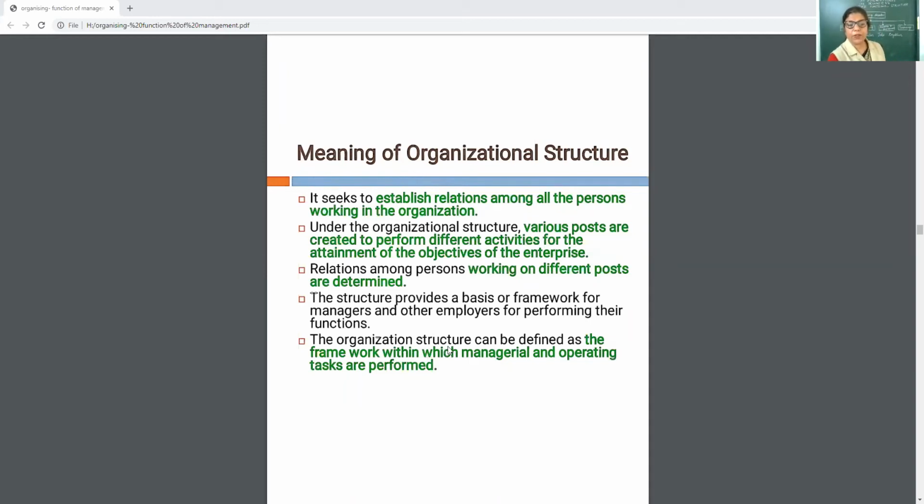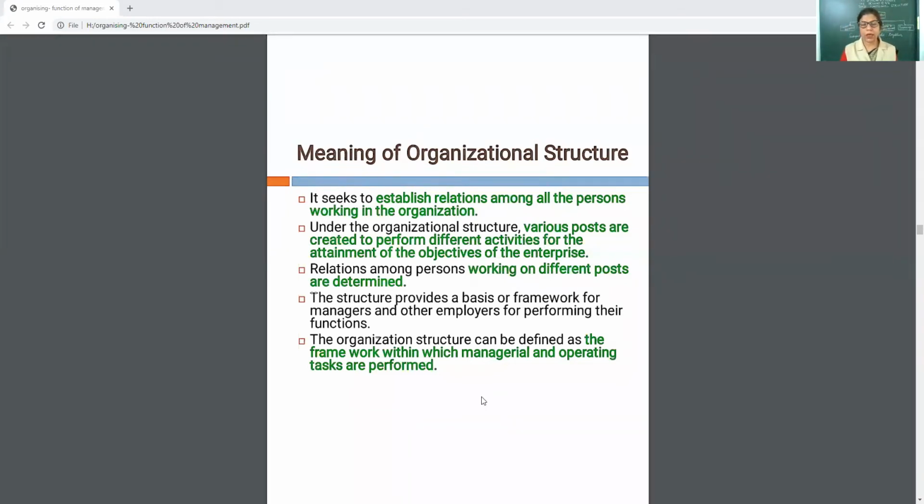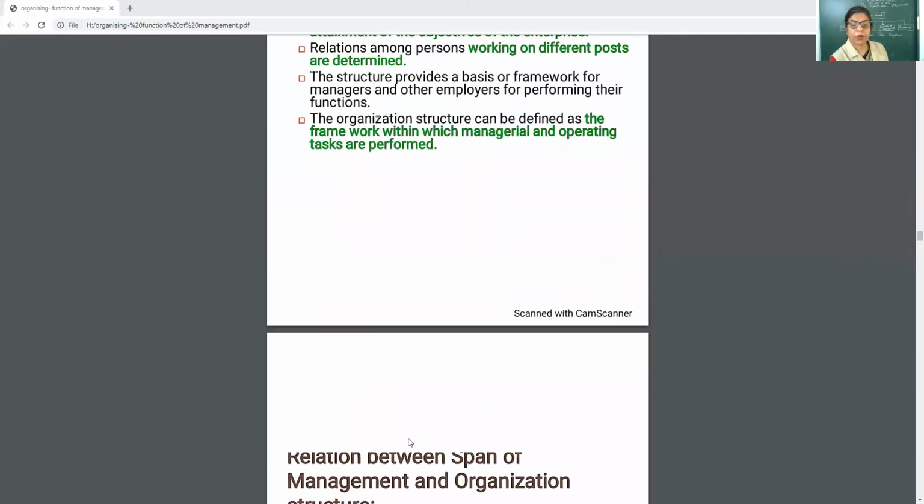So the last definition: organizational structure can be defined as the framework of the organization, within which managerial and operating tasks are performed.